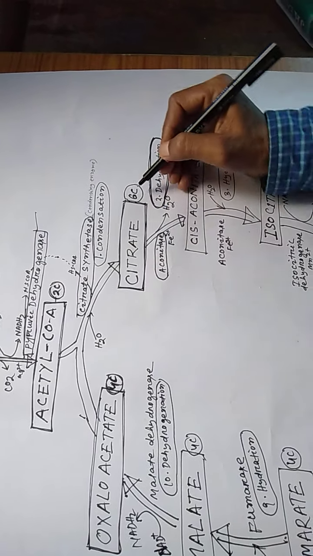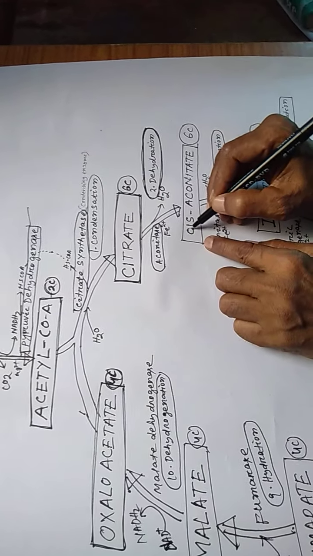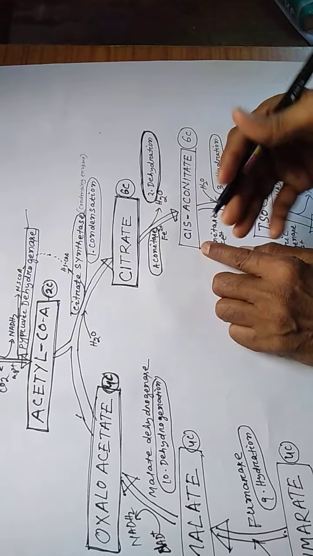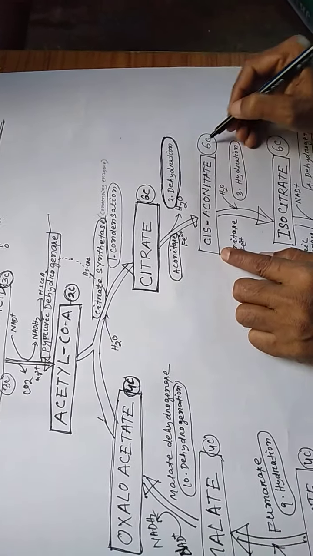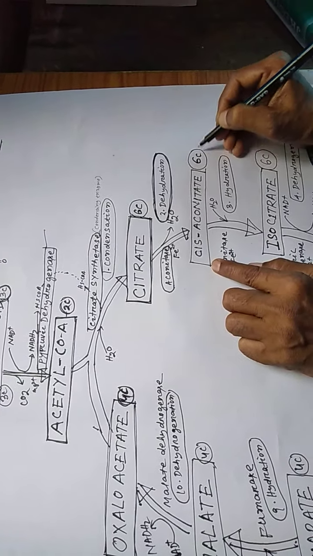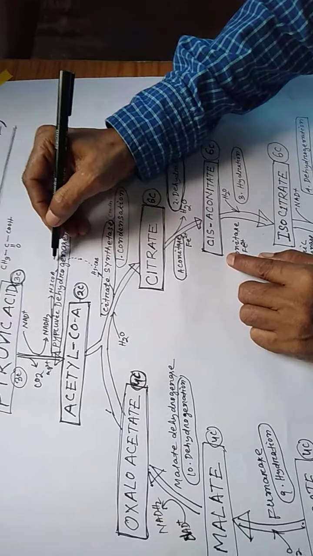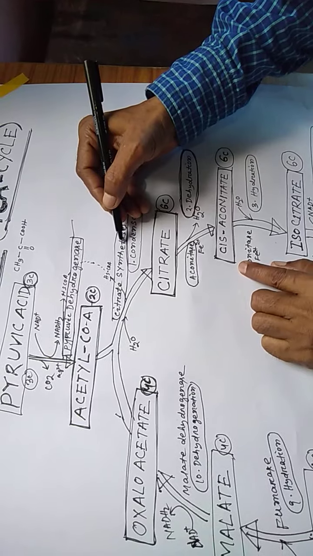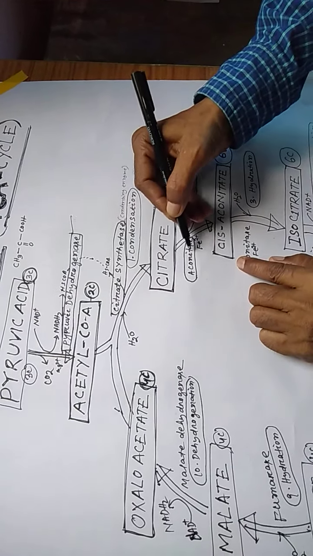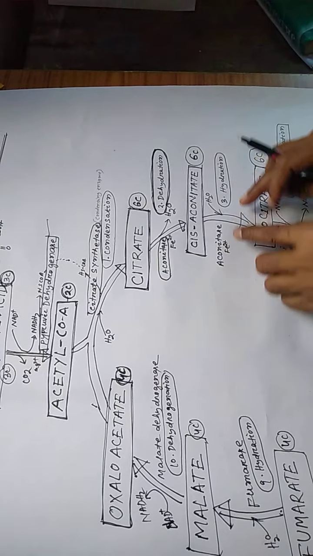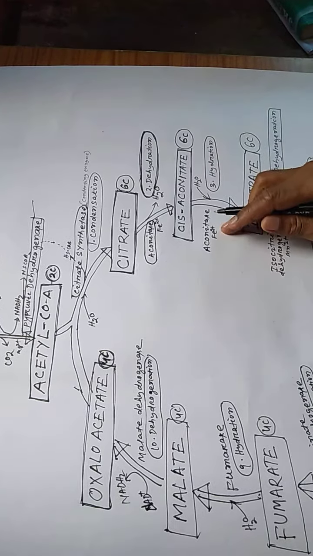So citrate 6C is converted into cis-aconitate, a 6 carbon compound. At this point you have to remember dehydrogenase, synthetase, then aconitase. This enzyme, aconitase, has iron as its activator.